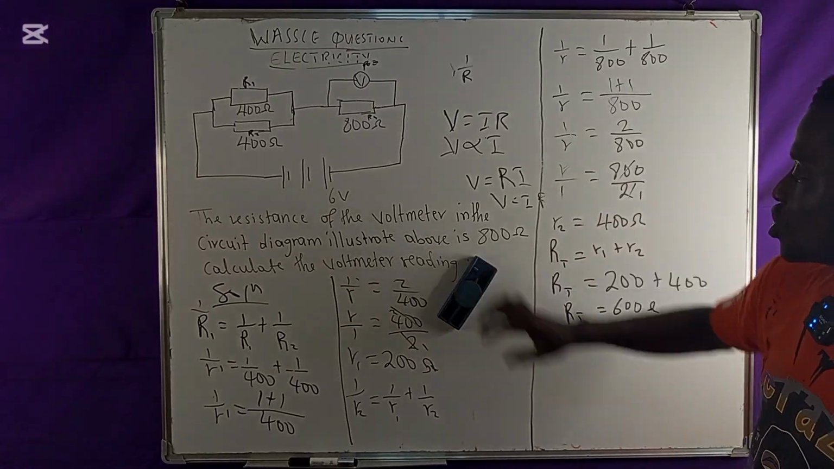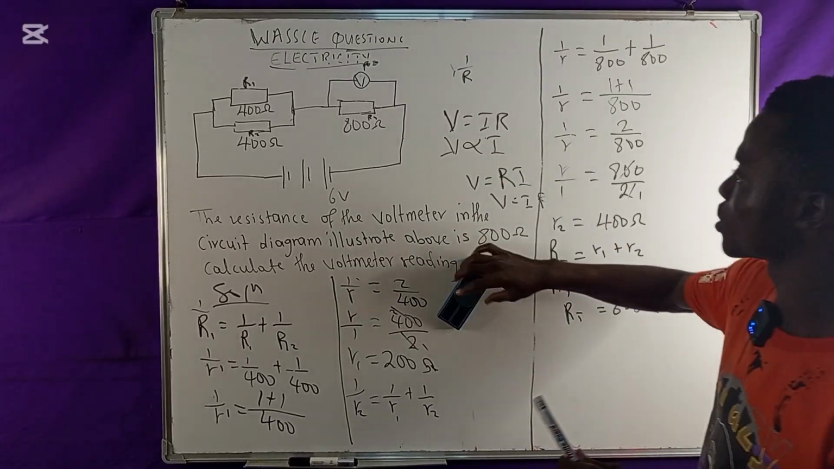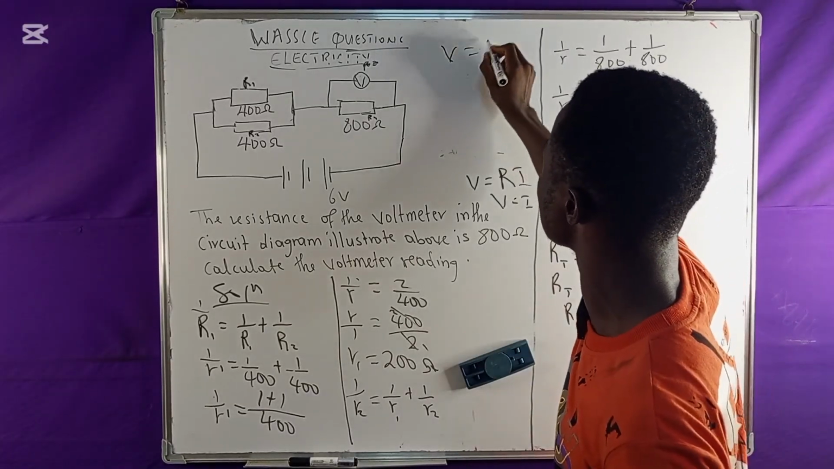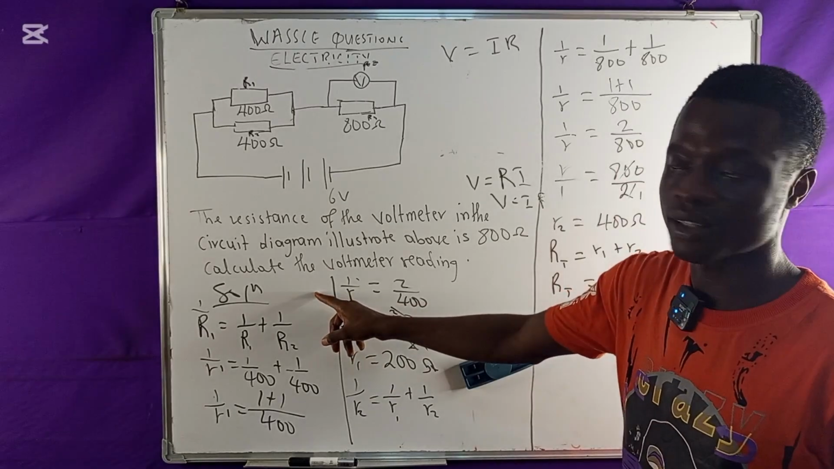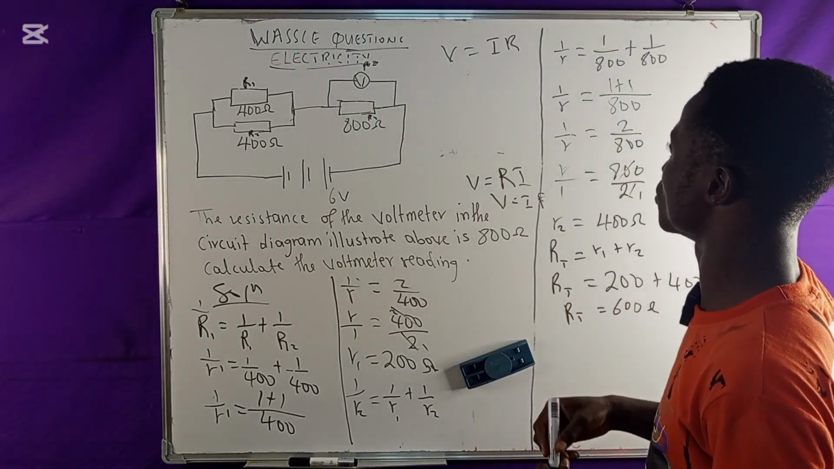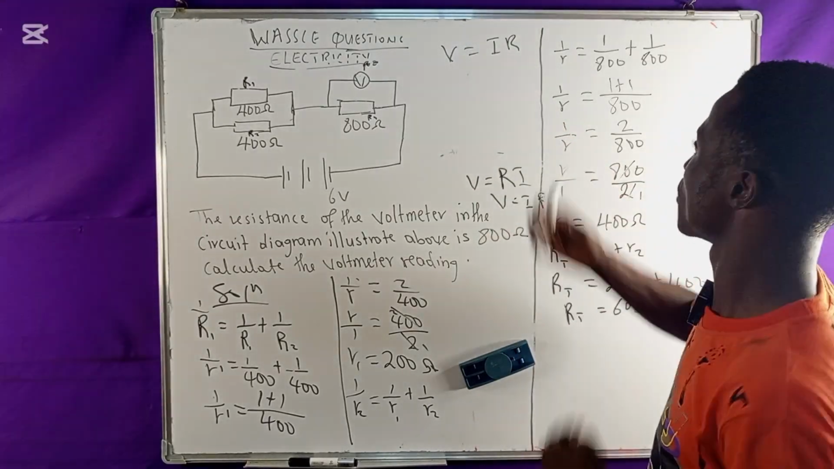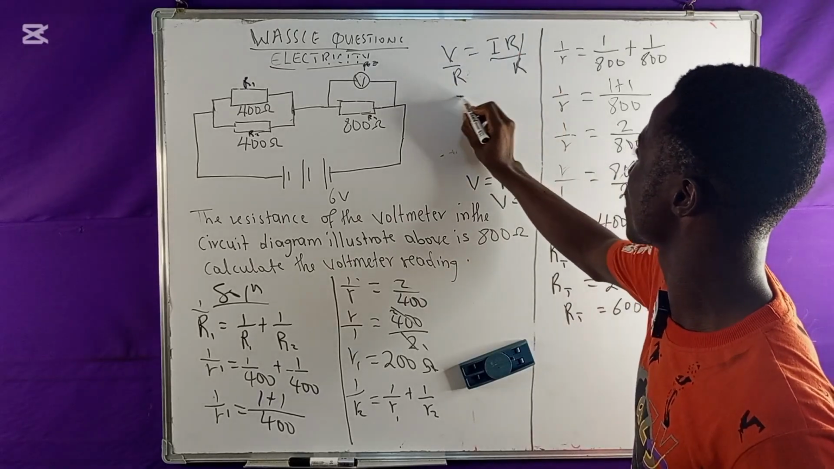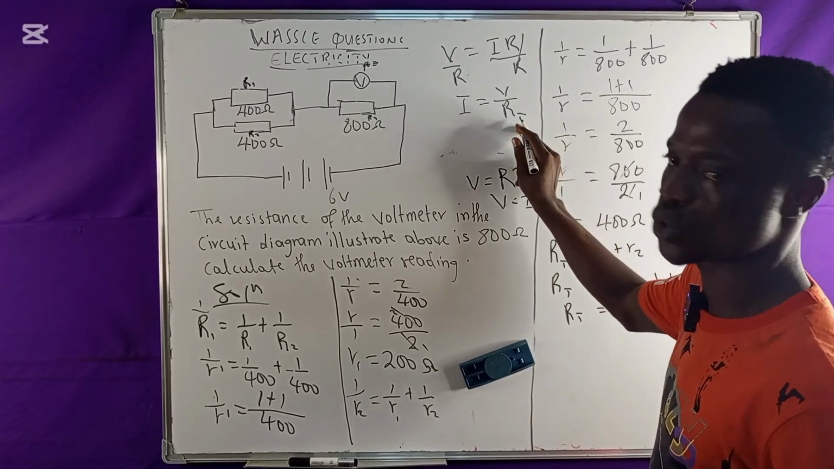So if I may continue, from Ohm's law here, we are saying V equal to IR, right? So it means I need to know the current that passed through this particular circuit. If I'm to know this current that passed through this circuit, I will make this the subject. I will divide both sides by R, this cancels, then I will have I equal to V all over R. This R represents total resistance.